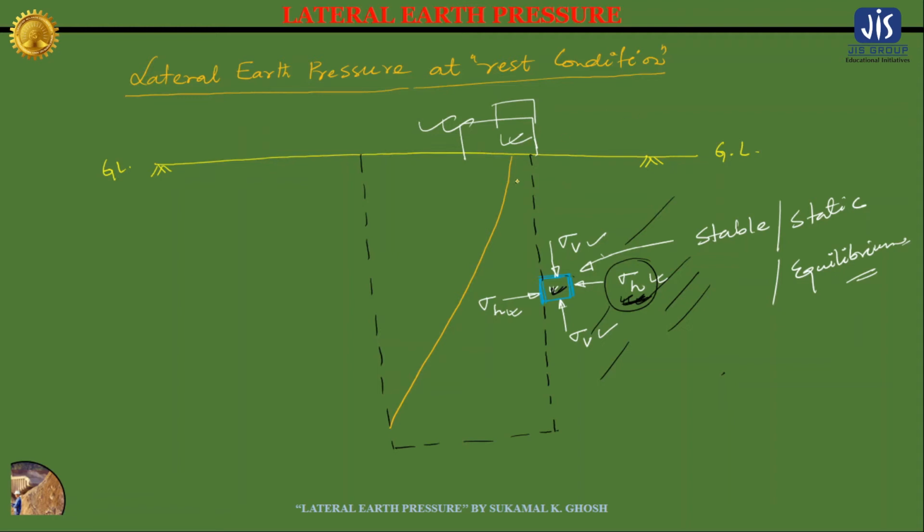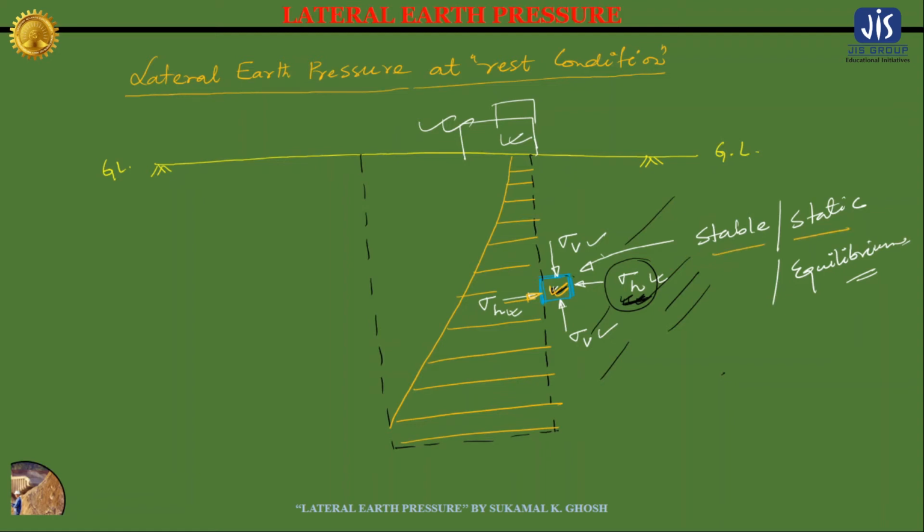This is the heavy structure, and since we have constructed this heavy structure, it will provide this sigma h again, meaning it will provide the lateral earth pressure to this particular soil element, and hence it will regain its stable or static condition.